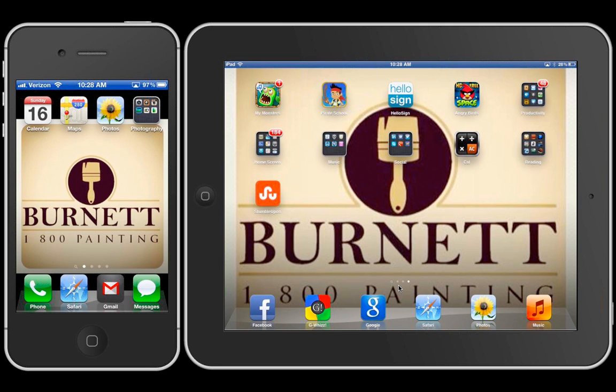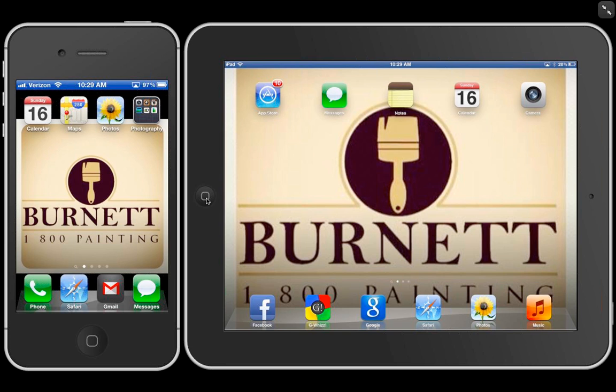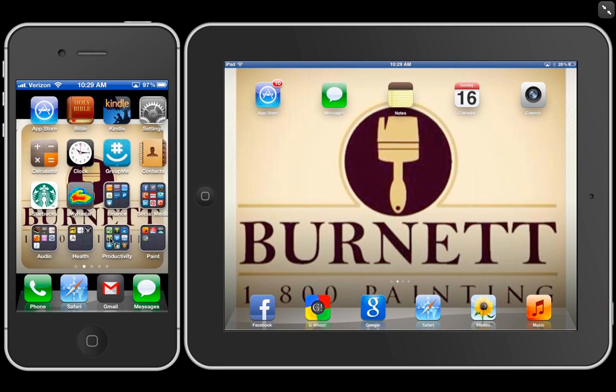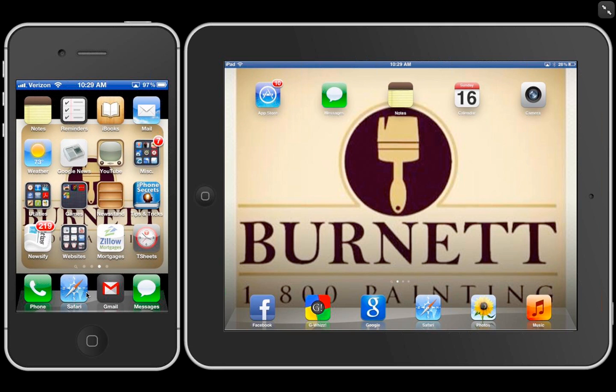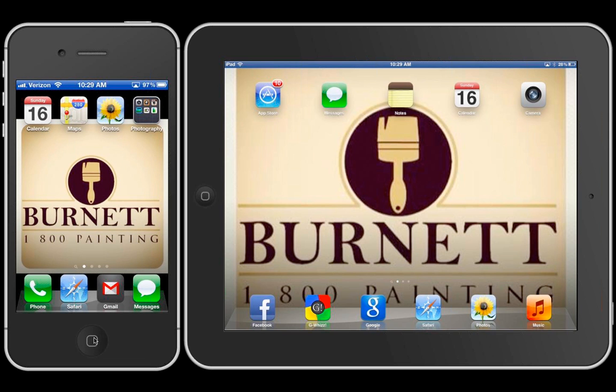So first thing, to get back to our home screen, we can either swipe the screen across or simply hit our home button. Now our home button is the only button on the screen. Here it is for the iPad, here it is for the iPhone. If you look at the white dots, we are not on the home screen for the iPad. That's just your main screen. So I'm going to hit that once. There we are. That is how you return to the home screen. On the phone, you can swipe across, and you'll notice that we're not on the home screen. So I'm going to go down and hit my home button. That brings me back to my home screen.